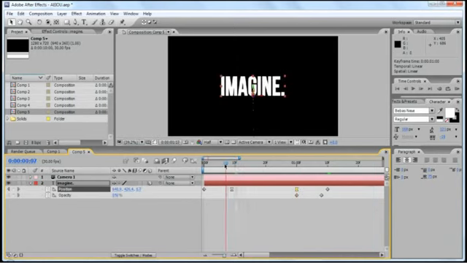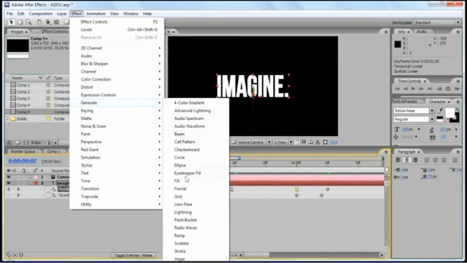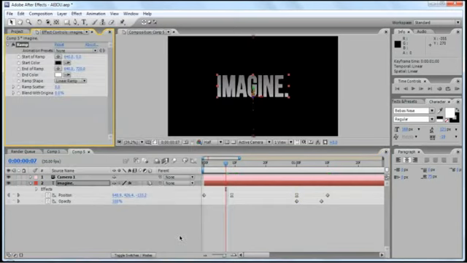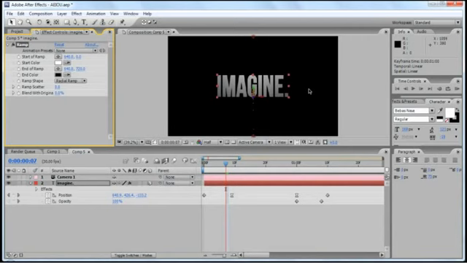Now we move on to the design. So let's click Effect, Generate, and then Ramp. Change the ramp shape to radial ramp. And I'll change this color to white. And the second one will be black. Adjust the values until you see something like this.